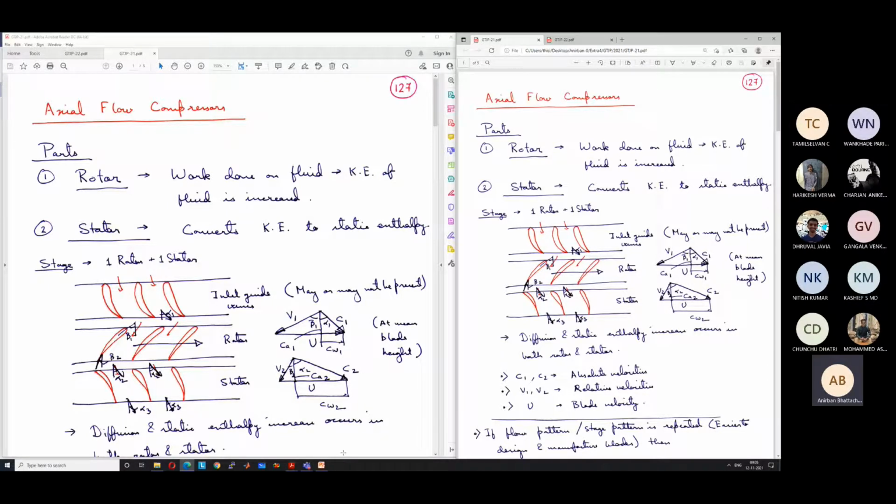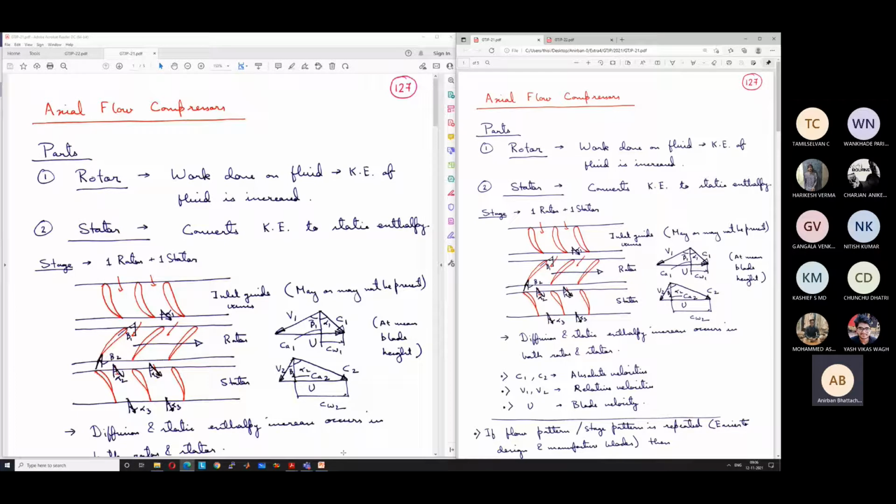Like for example, there are reciprocating compressors, somewhat similar to IC engines using a piston cylinder type of arrangement for compressing. So those types of compressors do not provide the air continuously. There are periods when the air is supplied at high pressure and then periods when it is not supplied, similar to the operation of IC engines. So those types of compressors are not used for continuous operations such as in jet engines.